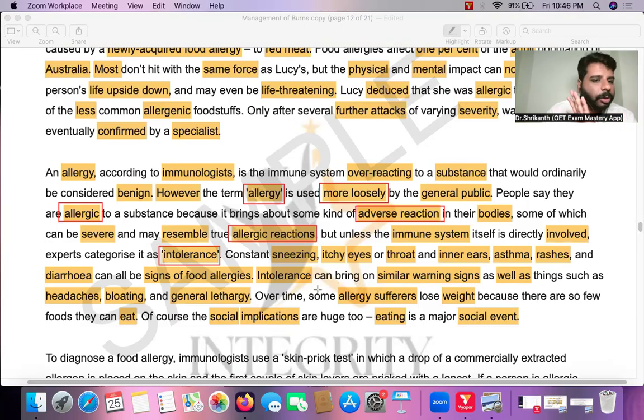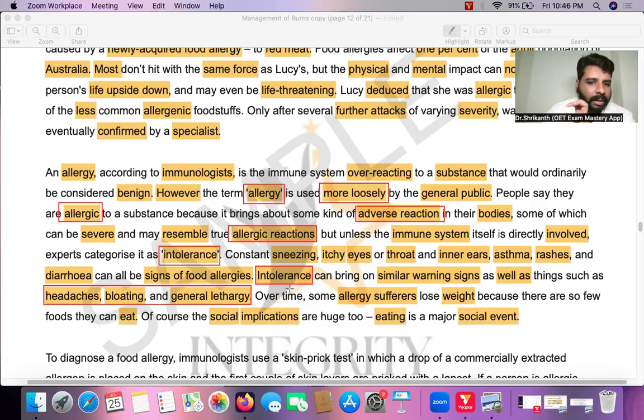Now let's come to answer option B. What is answer option B telling? The symptoms of food allergy and the symptoms of food intolerance are exactly the same. It is indistinguishable. But you see over here they have mentioned headaches, bloating, and lethargy. And these symptoms are only associated with intolerance.